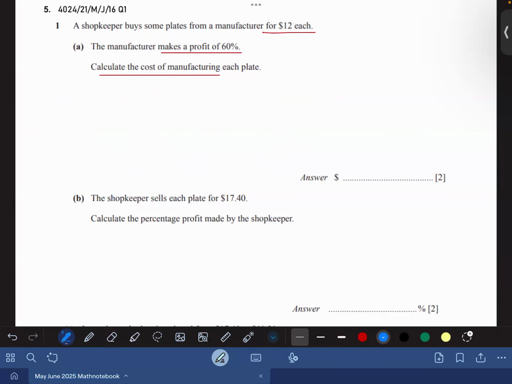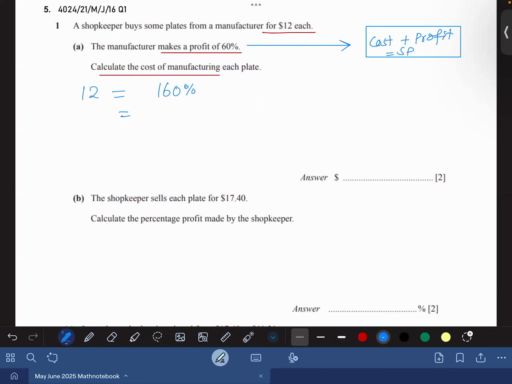Now, the manufacturer makes 60% profit on $12. So it means that $12 equals 160%, because profit means cost plus profit is the selling price. Agree or not? Yes or no?